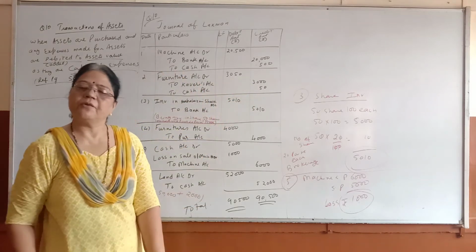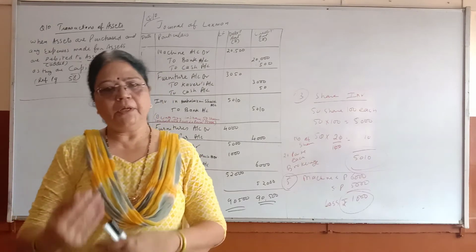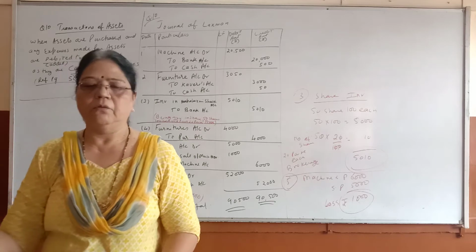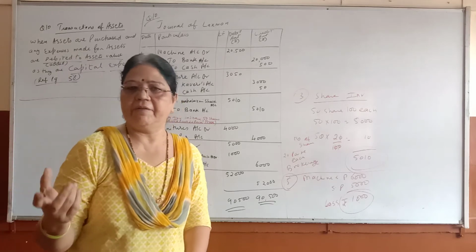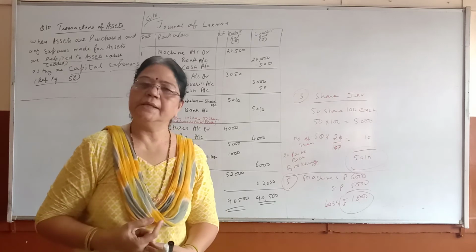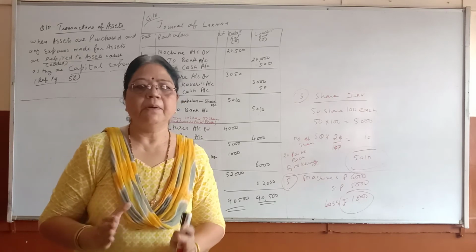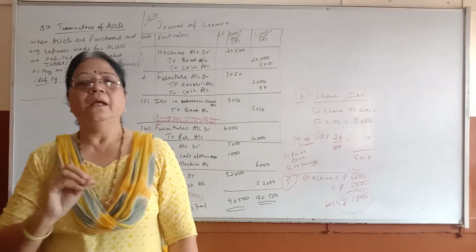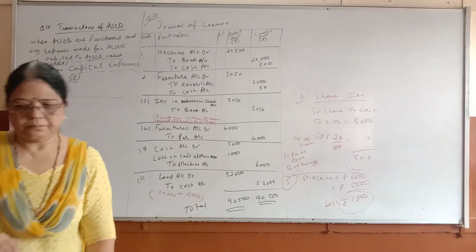Okay, so you have to write your amount after writing to bank or to credit, whatever it is, to Kaveri. Then you have to add and write the amount of the asset. It is a capital expense. Please remember, all we have done about the assets purchased and assets sold.